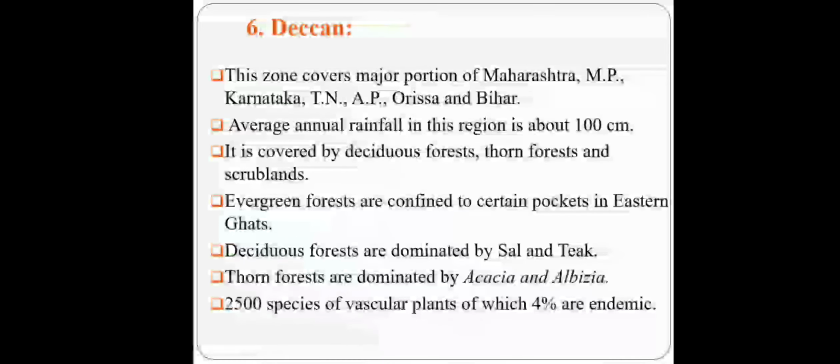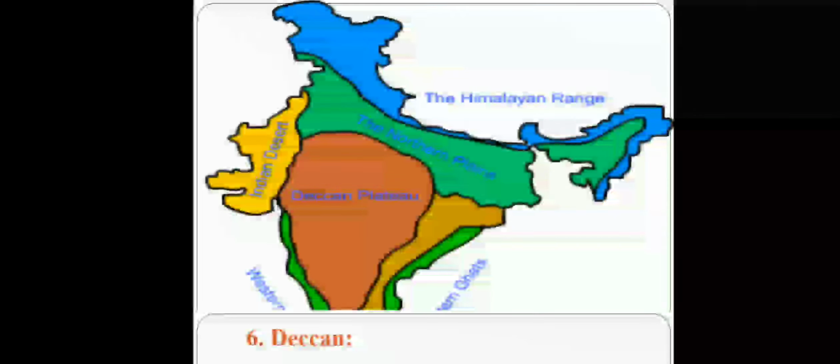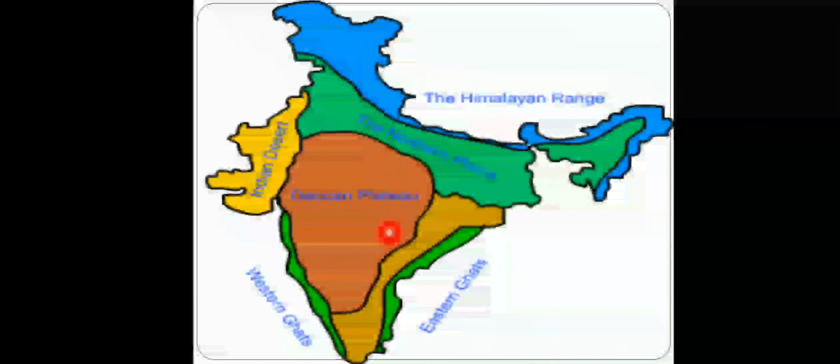Deciduous forests are dominated by sal and teak. Thorn forest is dominated by acacia and albizia. 2,500 species of vascular plants are available in this region, and among these 4% are endemic species. This is the Deccan Plateau, which includes Maharashtra, some part of Madhya Pradesh, Tamil Nadu, Andhra Pradesh, Karnataka.